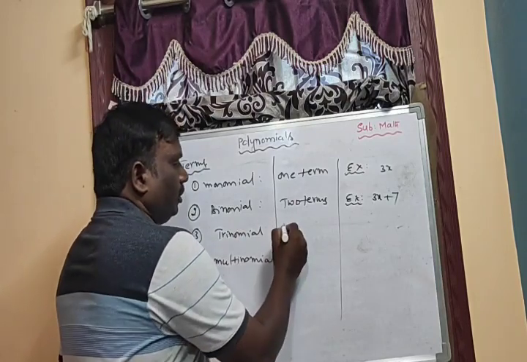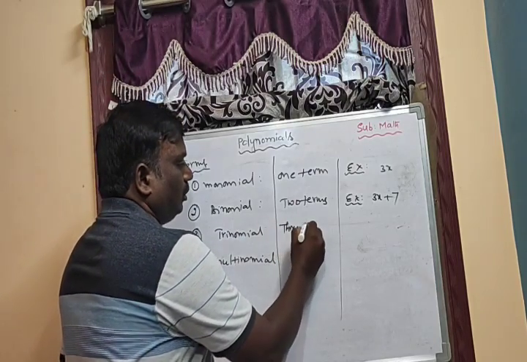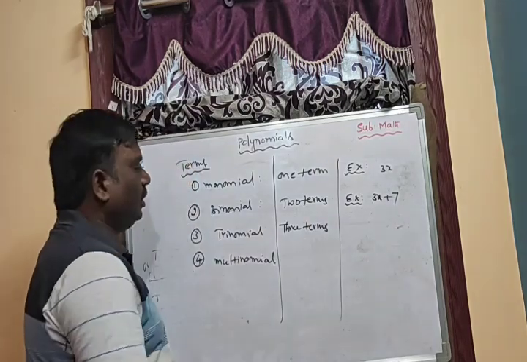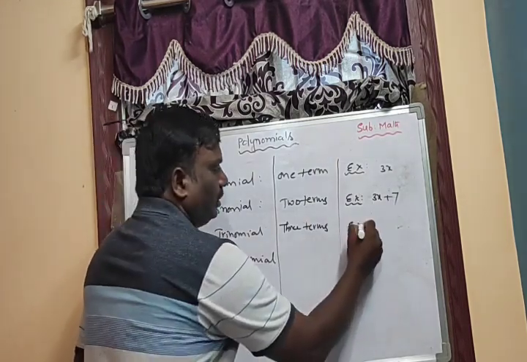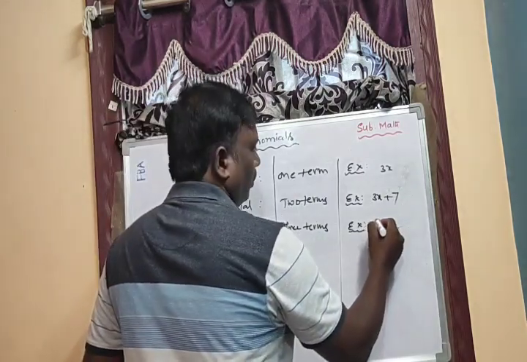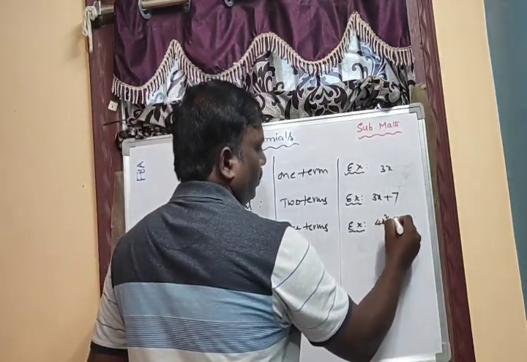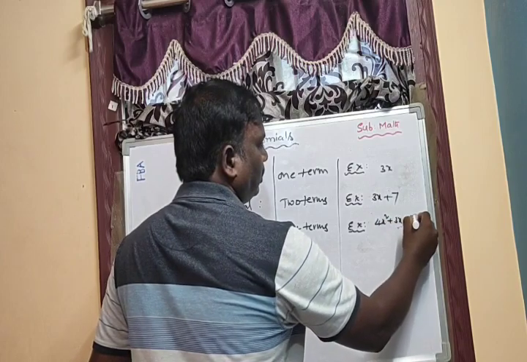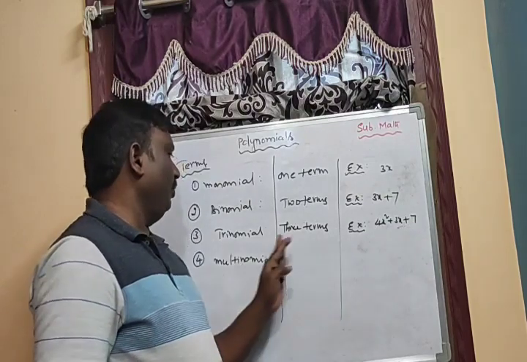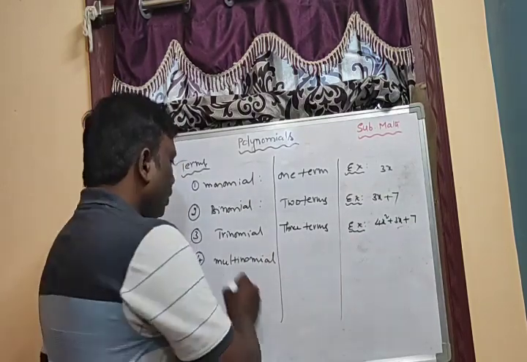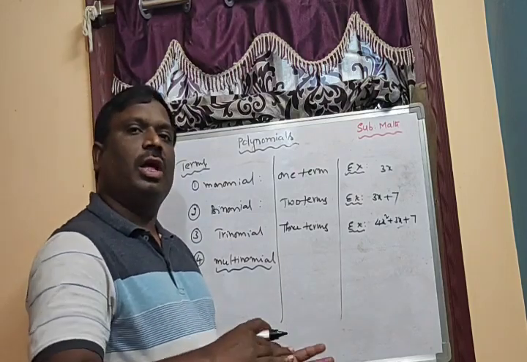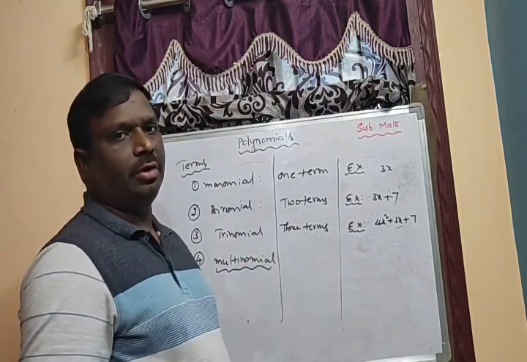Now trinomial: a polynomial which contains three terms is called a trinomial. Example: 4x square plus 3x plus 7. Here three terms are there, so that is a trinomial. What about multinomial? A polynomial which contains one or more terms is called a multinomial.